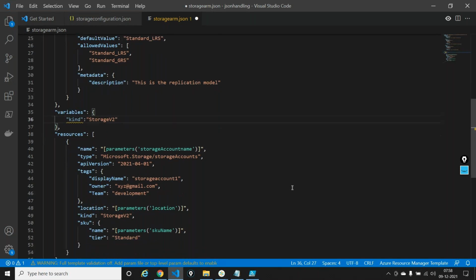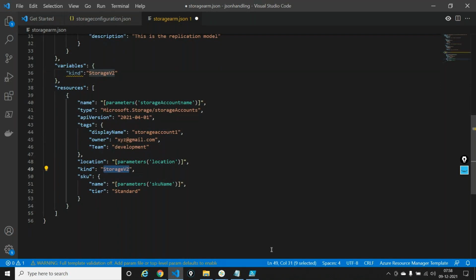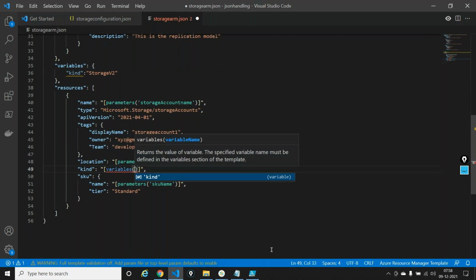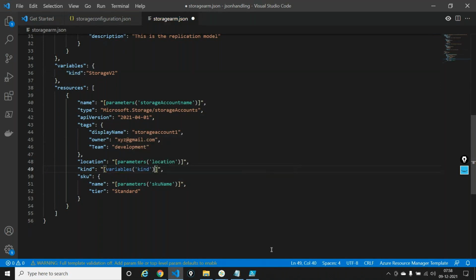How do I refer to it? Instead of parameters, I will use variables. This is how I refer to it. So whatever is fixed, whatever you say, okay, fine, this is fixed, you can declare it in a variable. Whatever is changeable, you can declare in parameters. Now, if I deploy this template, it won't give me a column for the variable because that's fixed. You cannot change it. Okay, so this is the difference between a variable and a parameter.